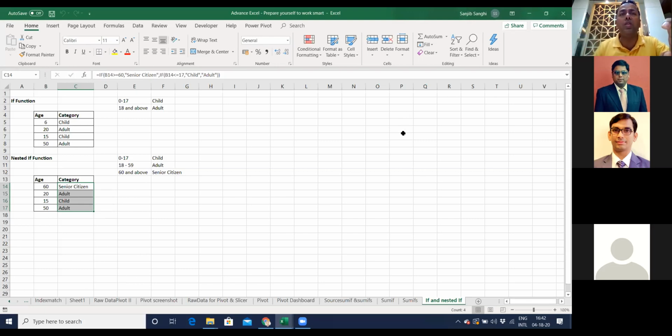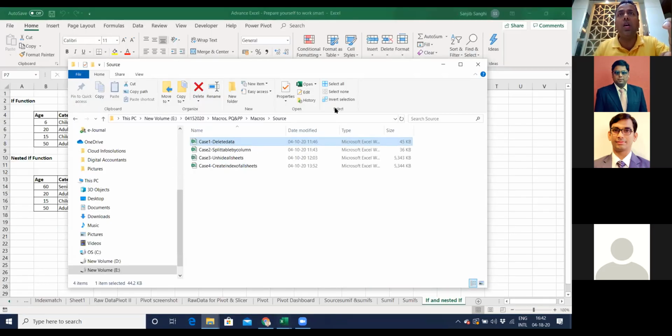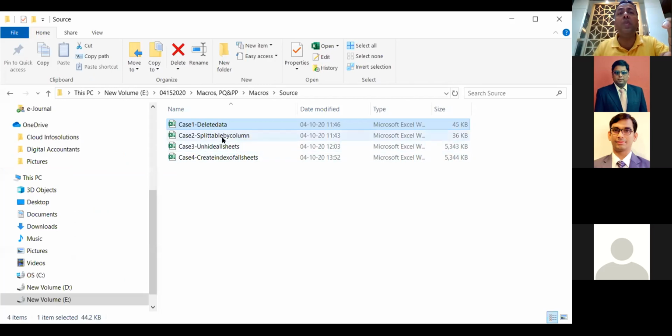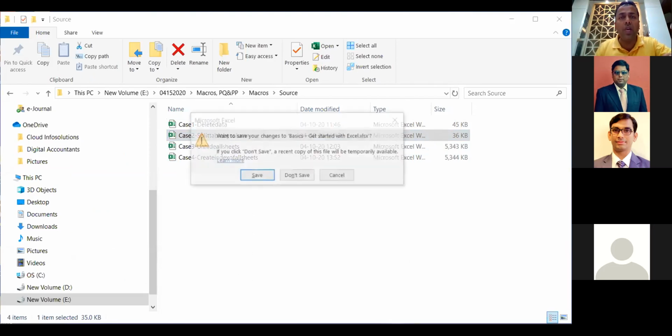I'll go back to more questions, but let me take you to another case study. Let me share this screen for you. This is a case study on splitting table by column. Let's see this. This is going to be very interesting. Let me close all other files which are not required.